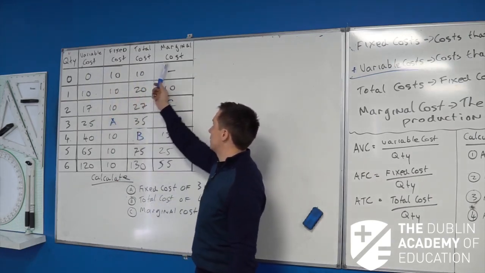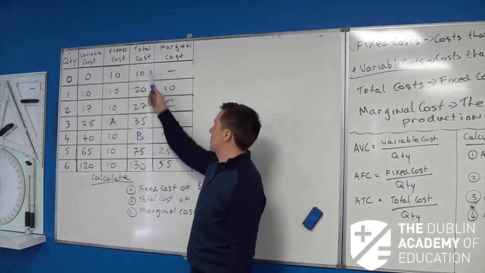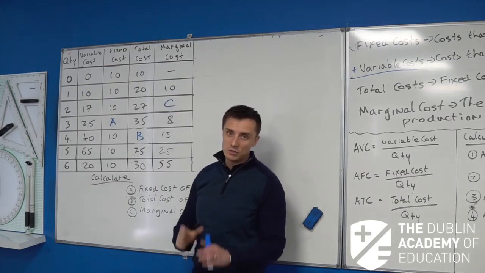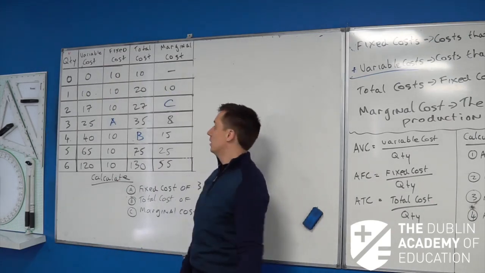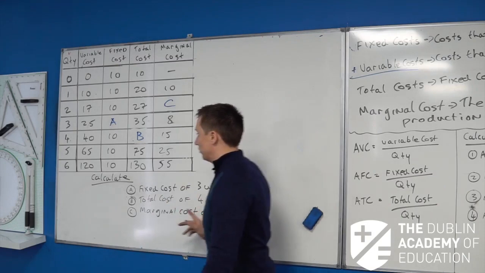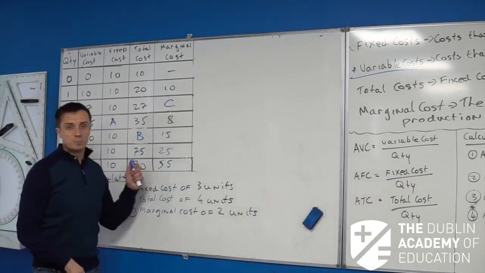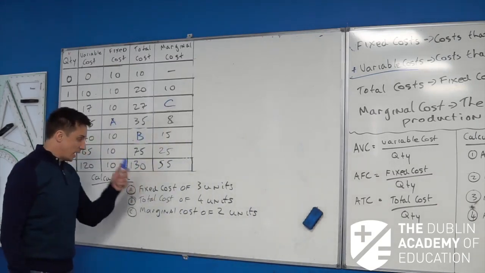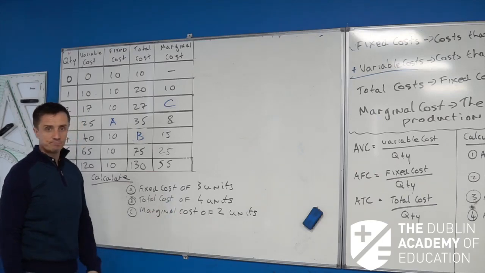And the last one then you see is the marginal cost, which is the increase in total cost from the production of an extra unit. So if you can break them down, know them inside out, you'll be absolutely fine. So what I need you guys to do before we start this question here is just pause the screen here and calculate these 3 things there, okay?